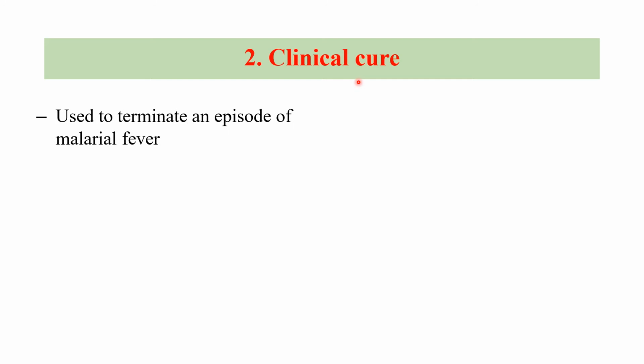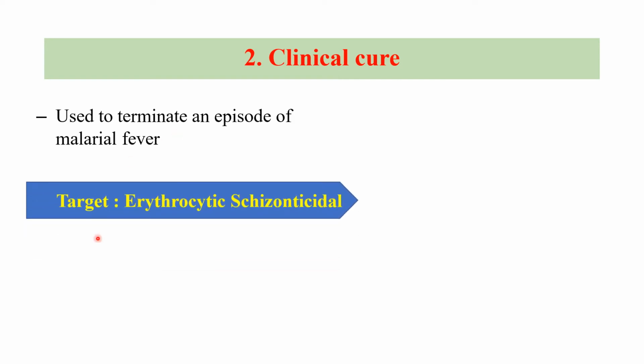The next therapy is clinical cure. Clinical cure drugs are used to terminate the episode of malarial fever. The clinical symptoms become obvious after the rupture of the red blood cell. So here the target is erythrocytic schizontocidal drugs, drugs which prevent the development of schizonts during the red blood cell cycle.